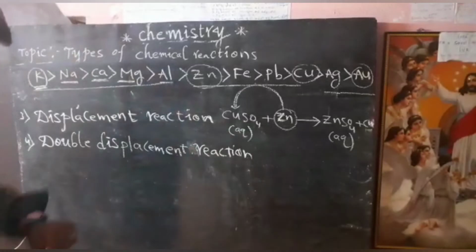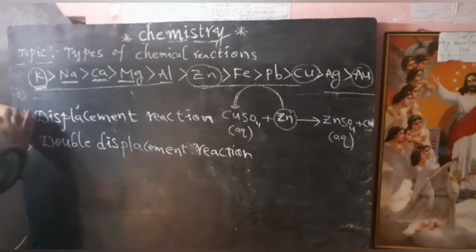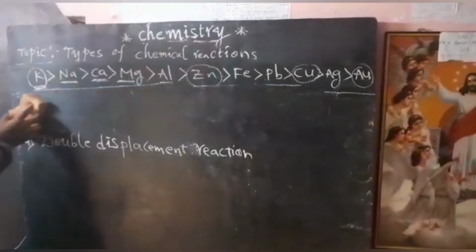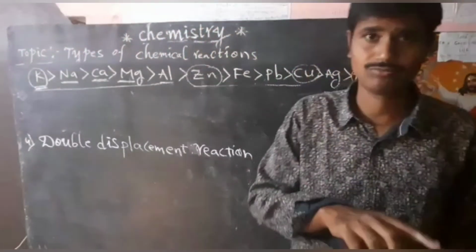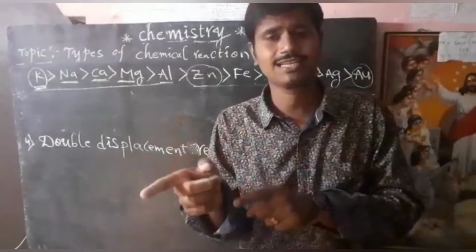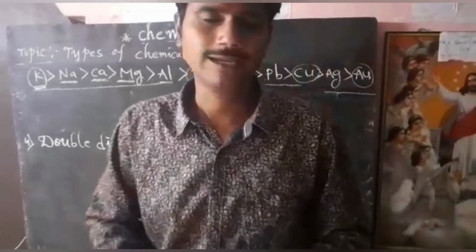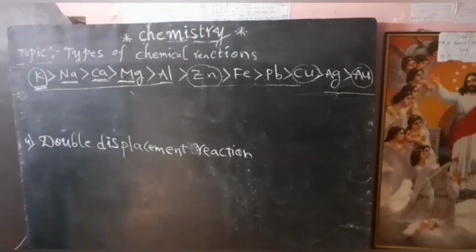Next we are going to discuss double displacement reaction. Up to now what we discussed is displacement reaction, where a highly reactive metal displaces the less reactive metal from its aqueous solution. Such reactions are called displacement reactions. Next, double displacement reaction.